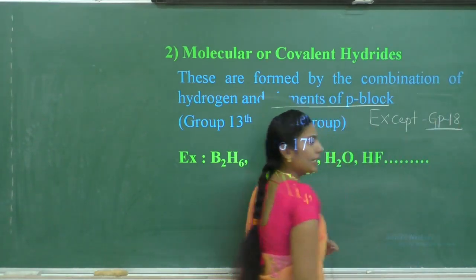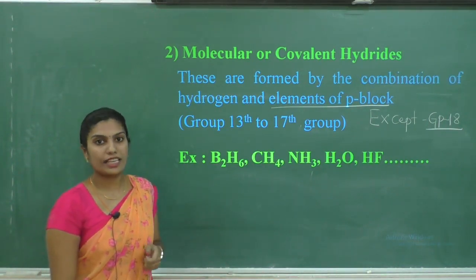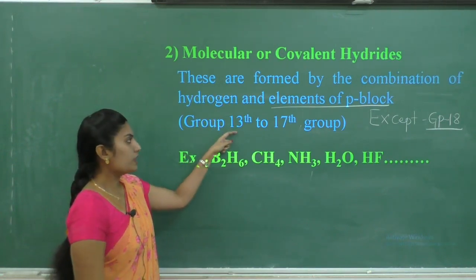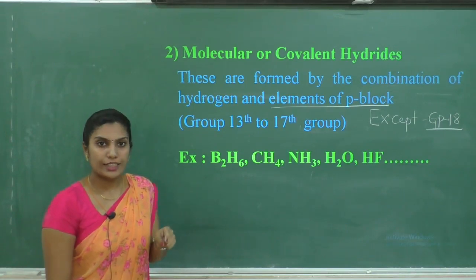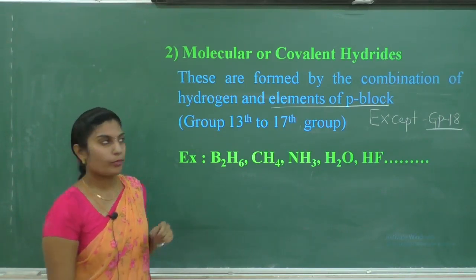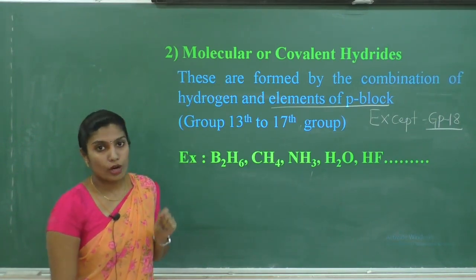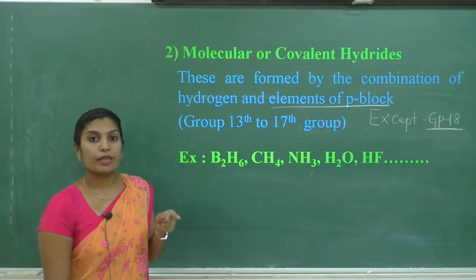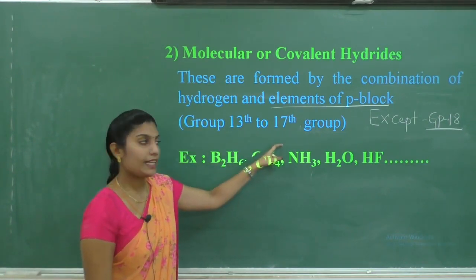Group 18 elements are called inert gases. They will not react with hydrogen. Only group 13 to group 17 elements will react with hydrogen to form their respective hydrides. Remember the point while writing the definition. These hydrides are formed by the combination of hydrogen with p block elements, means group 13 to group 17 elements